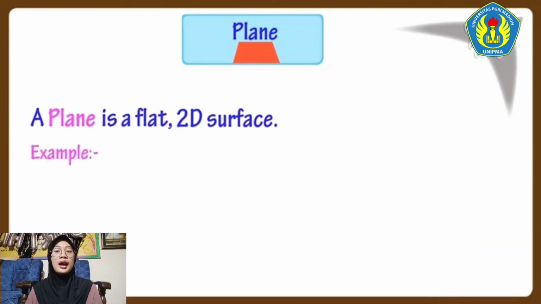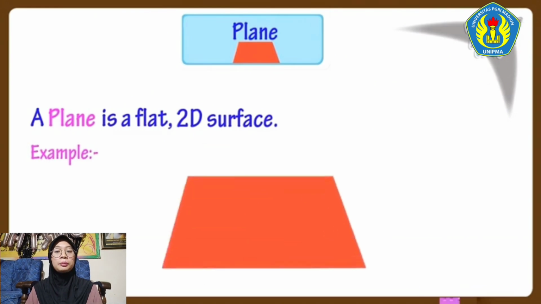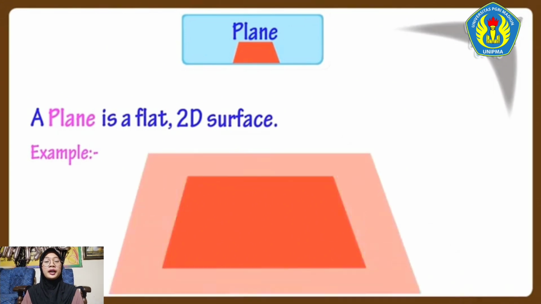Example, if we are drawing something on a flat surface, like paper or a wall or floor, we are drawing on a plane which is 2D. It has only two dimensions, length and breadth, and a plane goes on forever. So, a flat surface that goes on forever is an example of a plane.